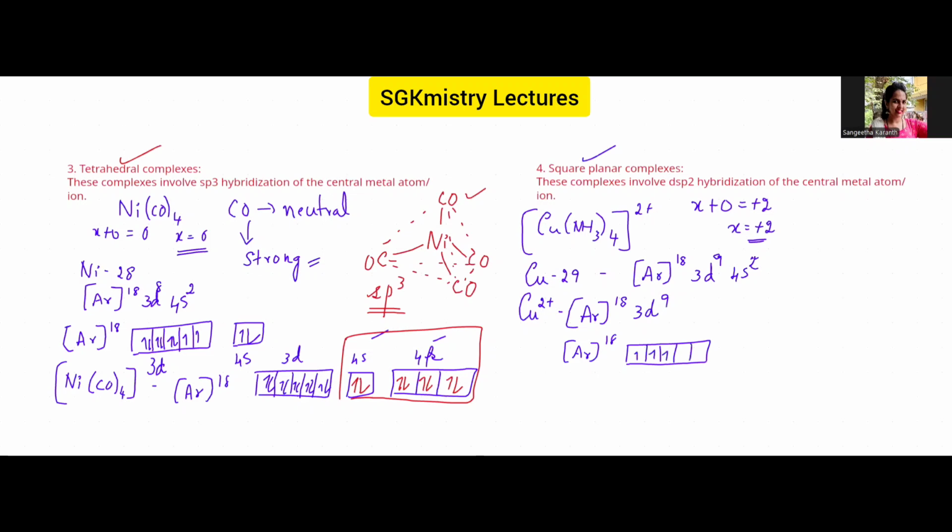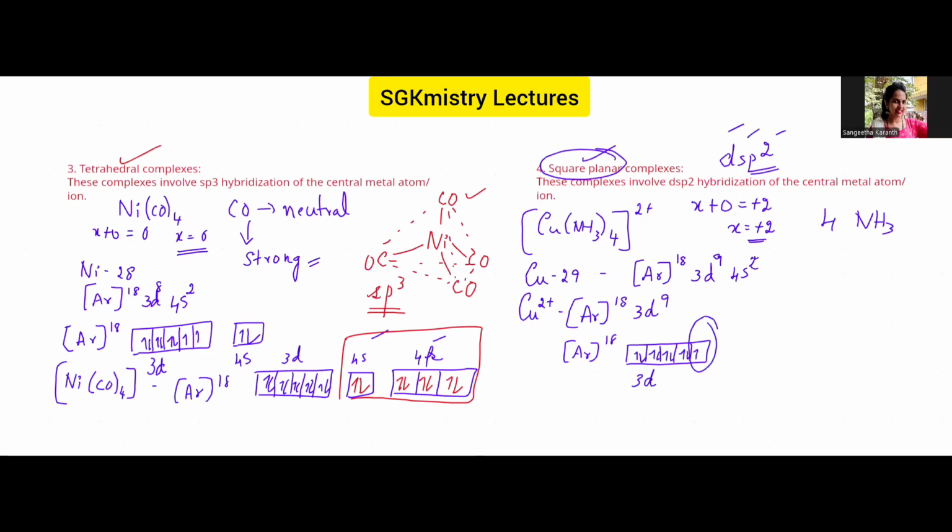Okay, so this is how it is happening. Now we are talking about NH3 again. There are 4 ligands, and now we have to remember the square planar complex. One important thing: whenever there is the formation of a square planar complex, the hybridization involved is dsp2 hybridization. That is one vacant orbital from d, one vacant orbital from s, and two vacant orbitals from p. Now there is one electron here in the d orbital.